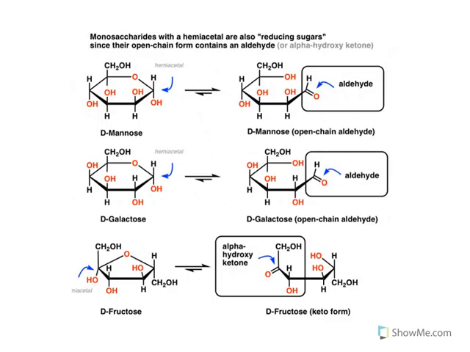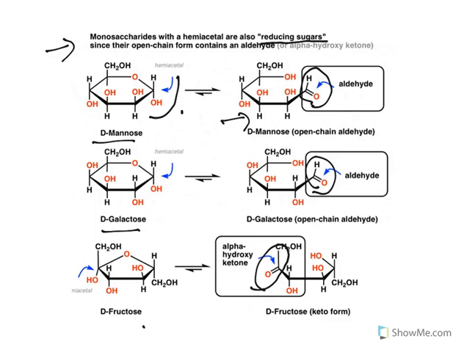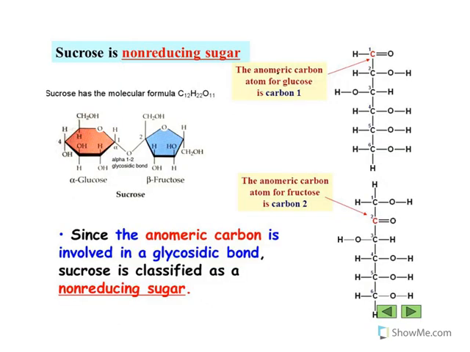Now, monosaccharides which have hemiacetals are called reducing sugars. See, mannose, you have a hemiacetal. It will open its chain, and when it opens its chain, the free aldehyde will be there. Similarly, galactose opens its chain, free aldehyde is there. Fructose opens its chain, free ketone is there. So whenever you see these free carbonyl groups, it can act as a reducing agent. If there is no chance of getting that free group, then it cannot be a reducing agent.